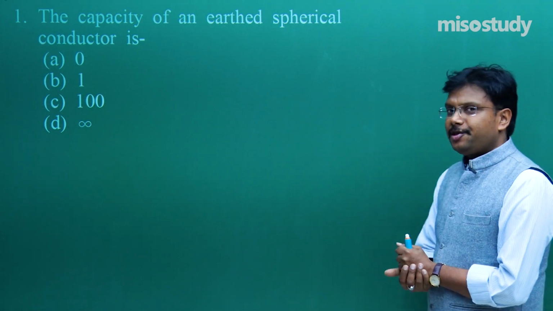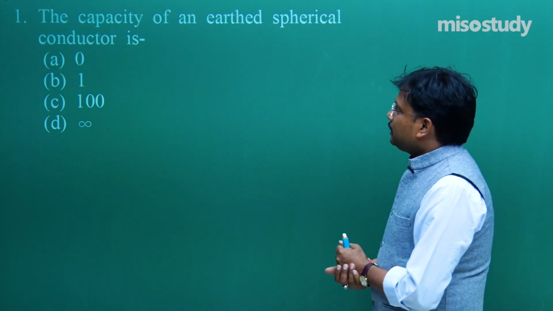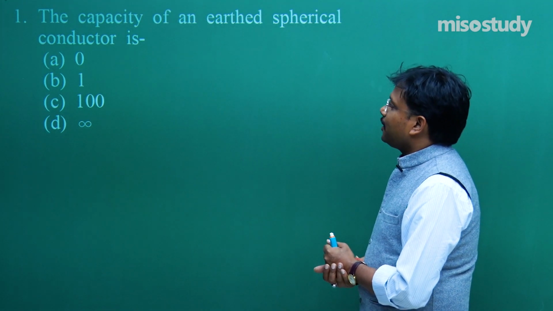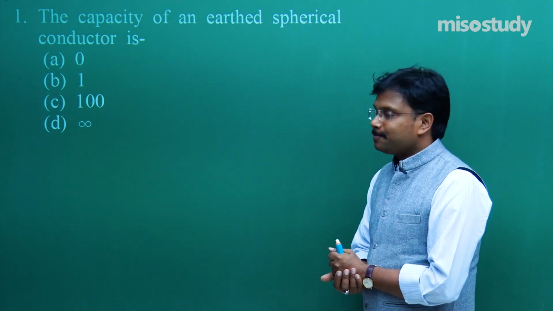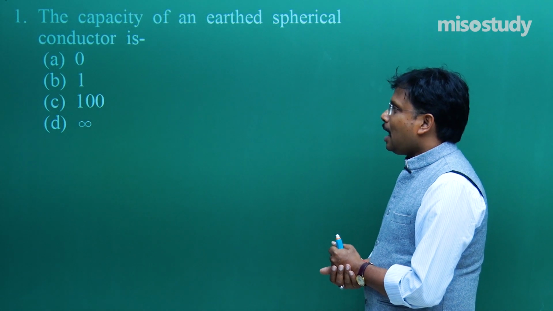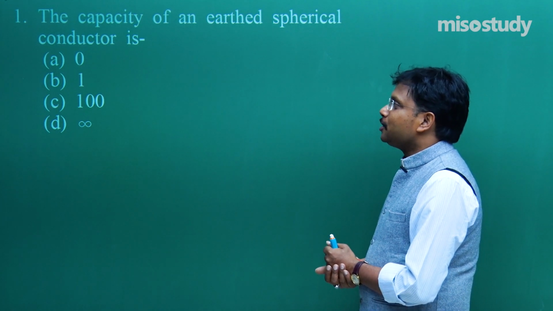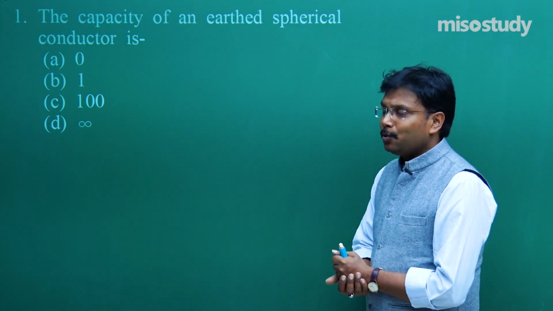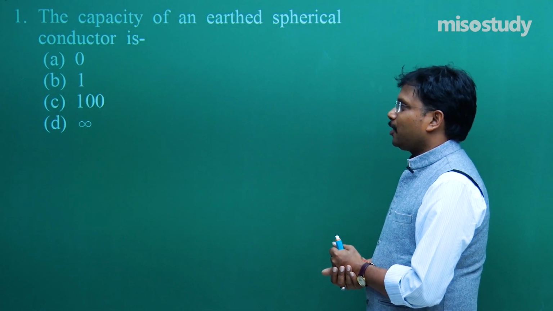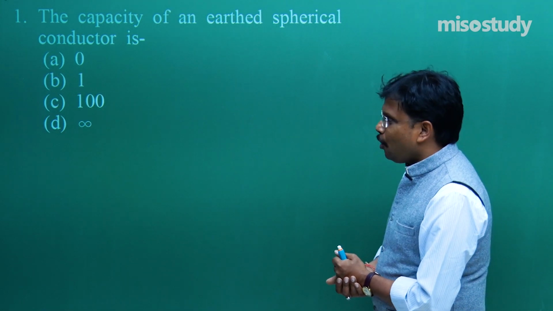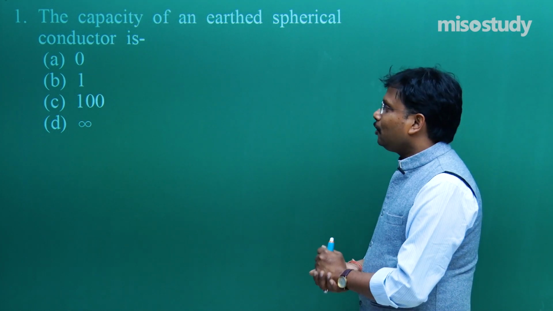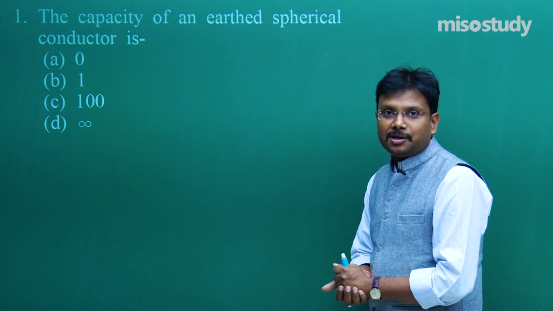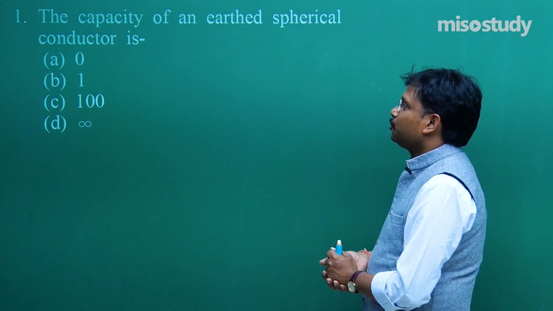The first question is a very tricky one. The capacity of an earthed spherical conductor is how much? Well, I shared this question with a few students and I am sorry to say many of them were quite confused. Answer is 0 or 1. So I thought it's better to represent this question with the help of a video.